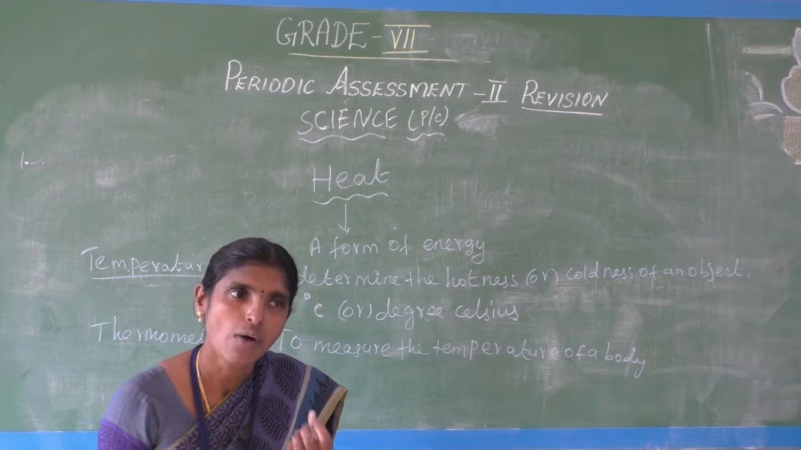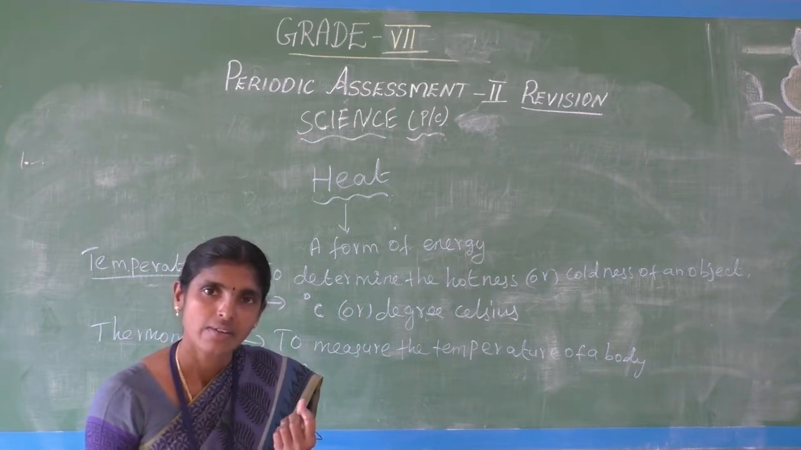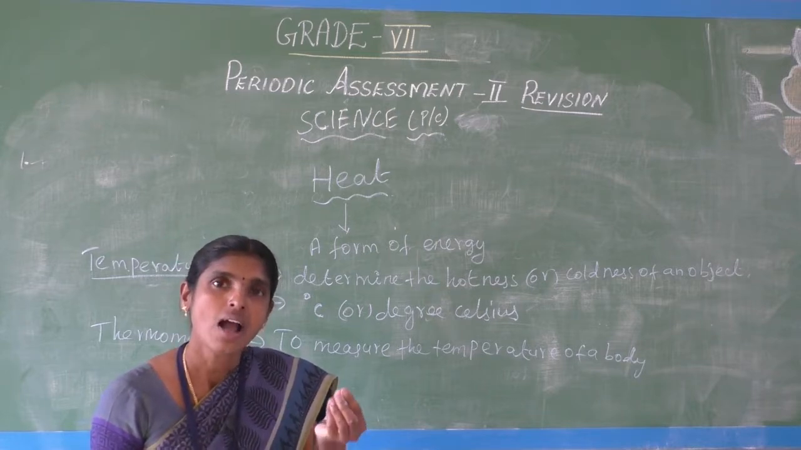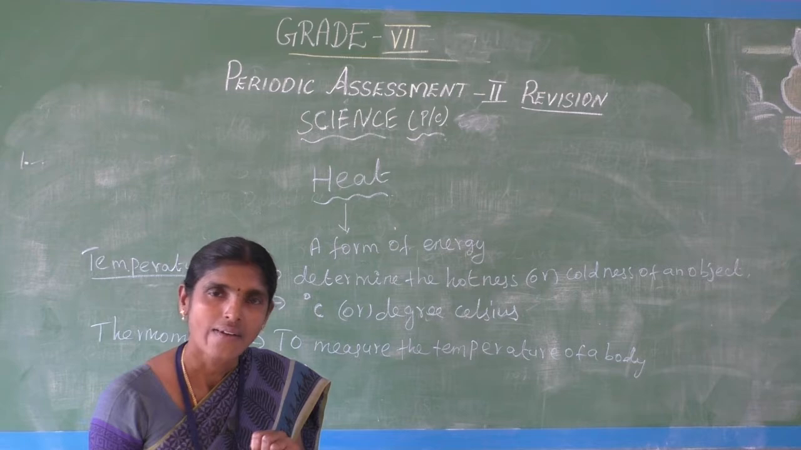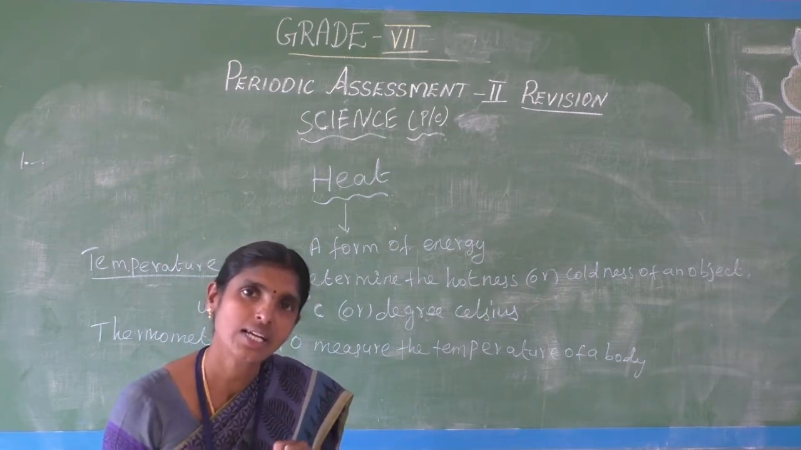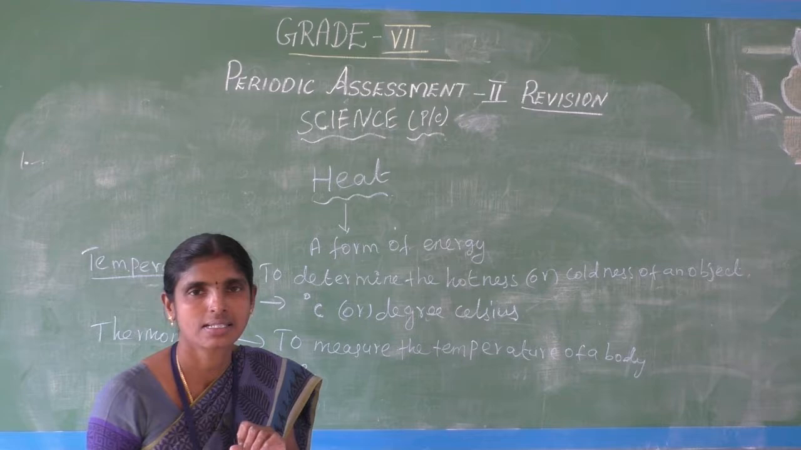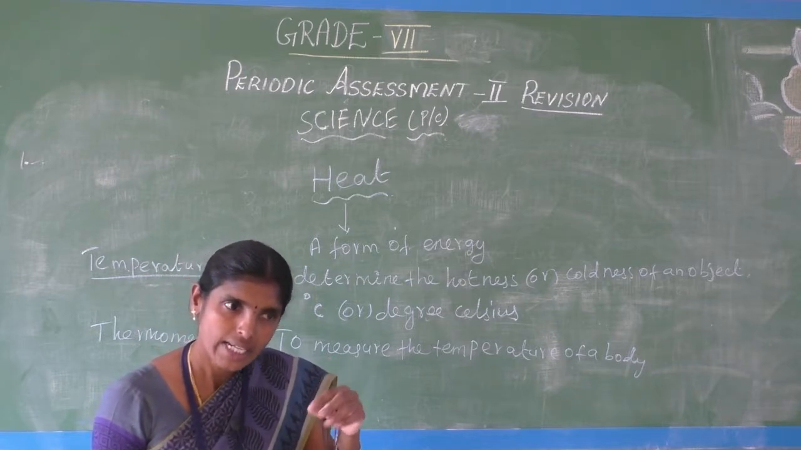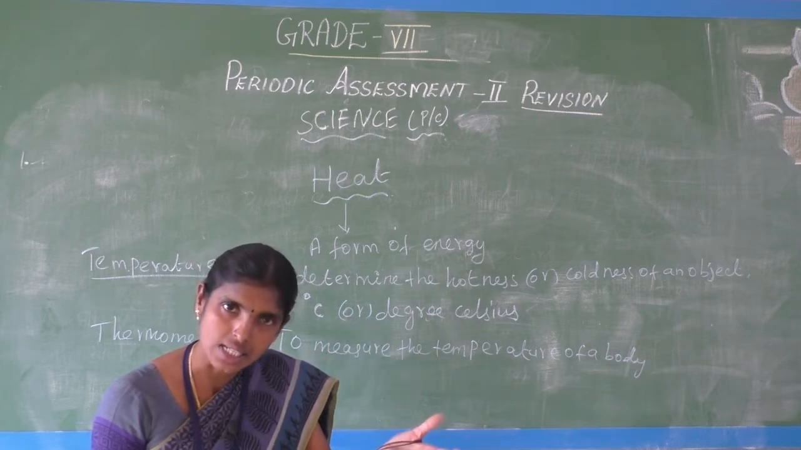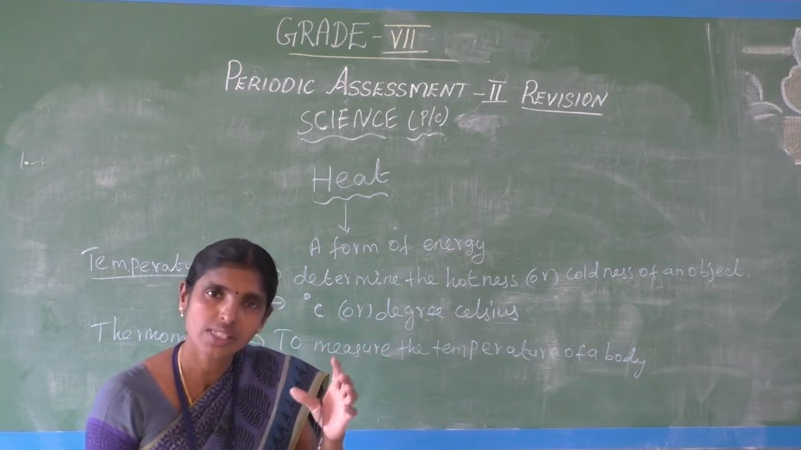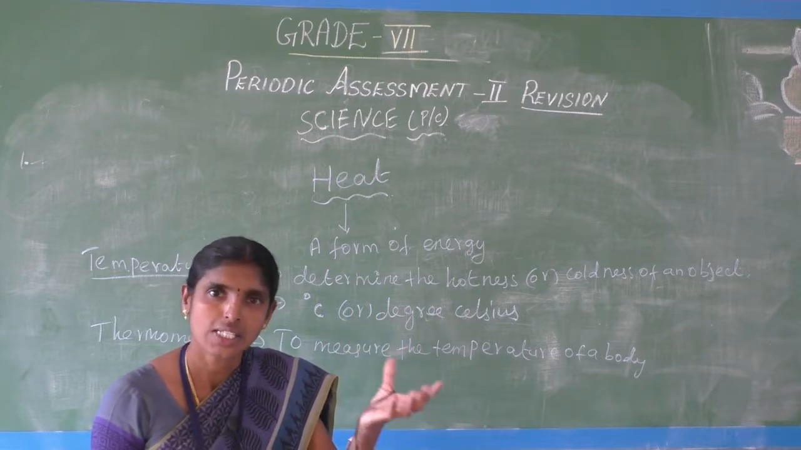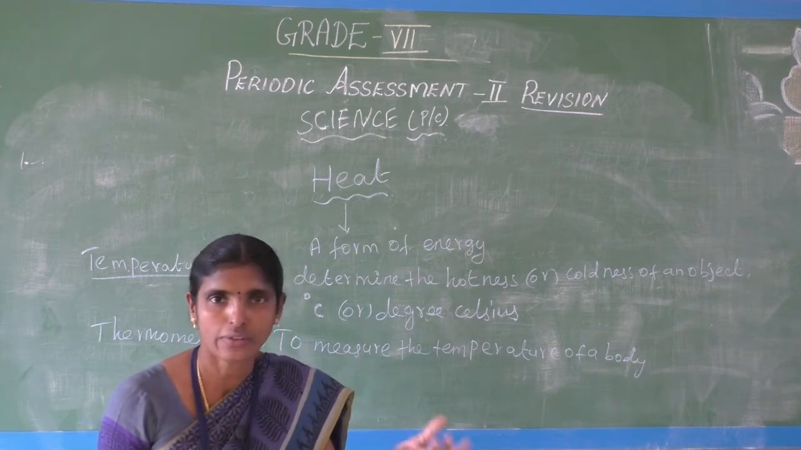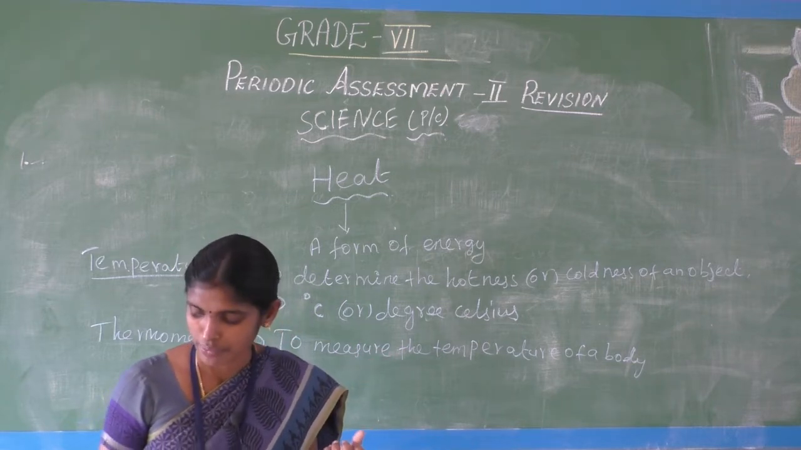How will you identify that our body is affected by fever? We use the thermometer, which identifies our body temperature. What is the normal human body temperature? 37 degree Celsius. Some thermometers show the temperature in degree Celsius, and some use Fahrenheit. Fahrenheit is also a unit of temperature. Do you understand?